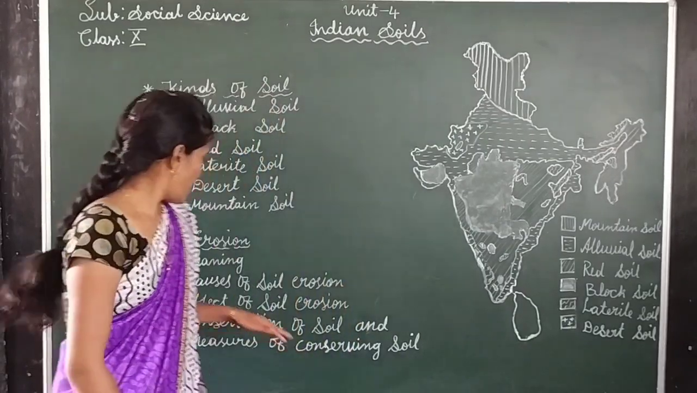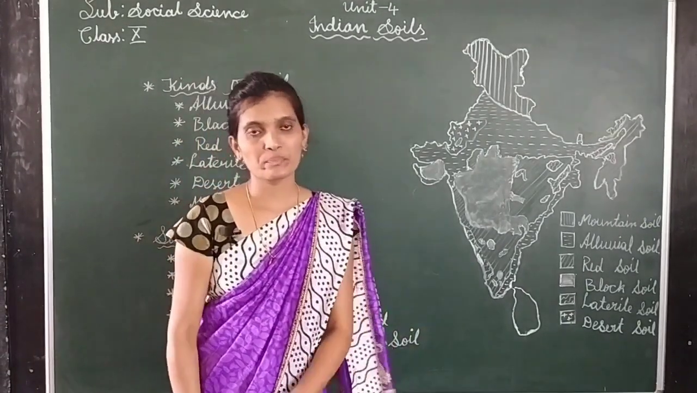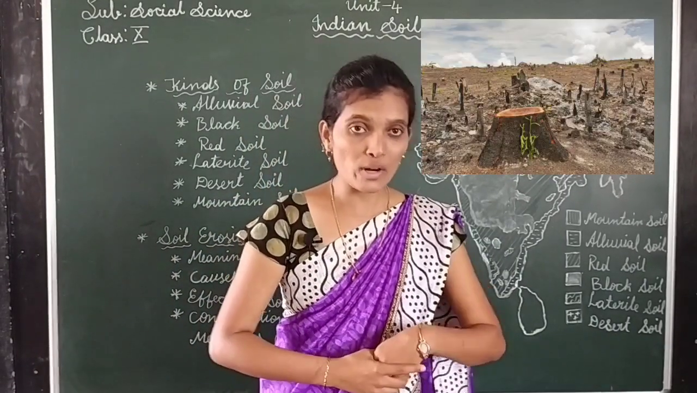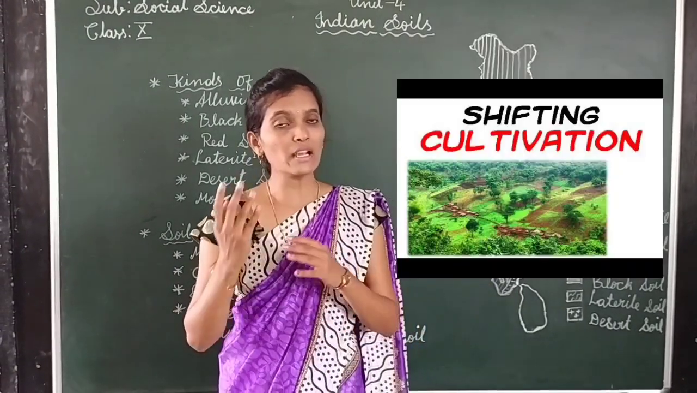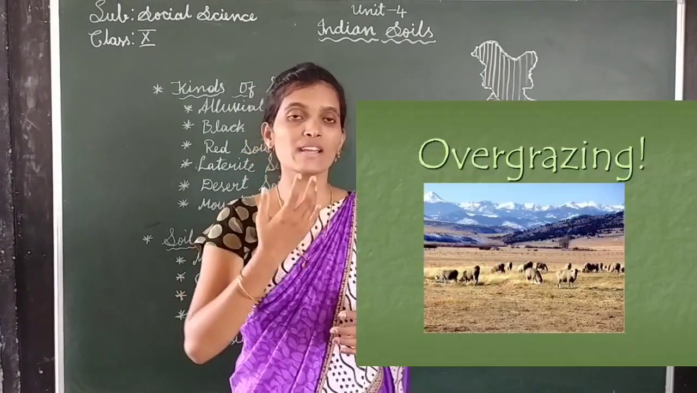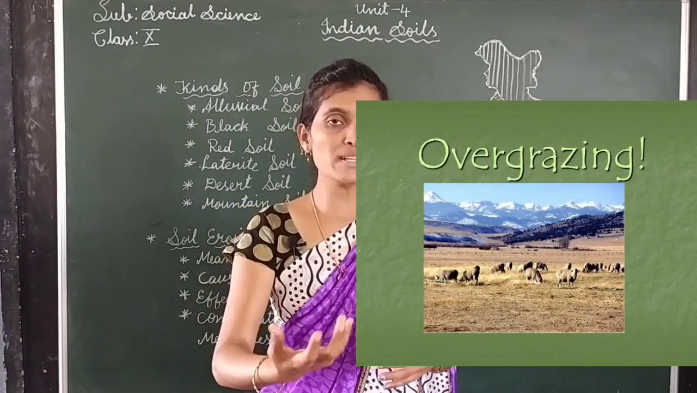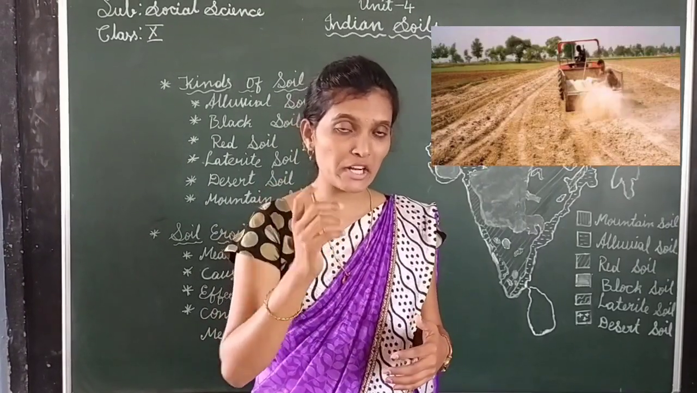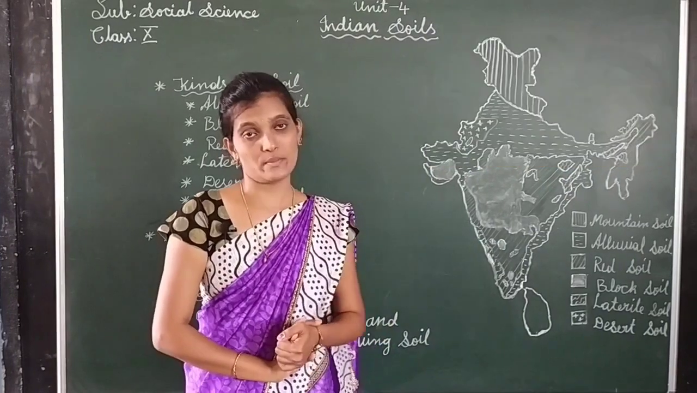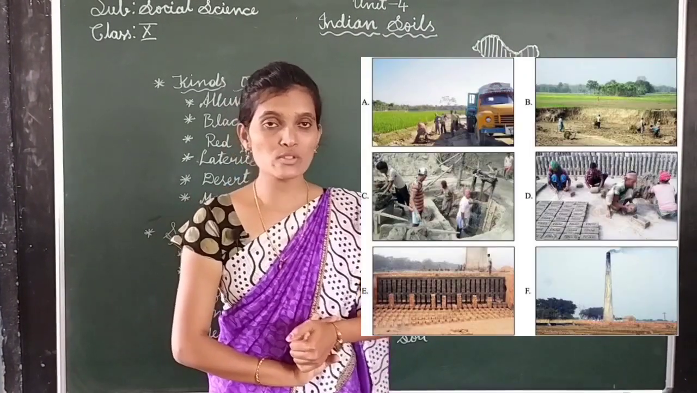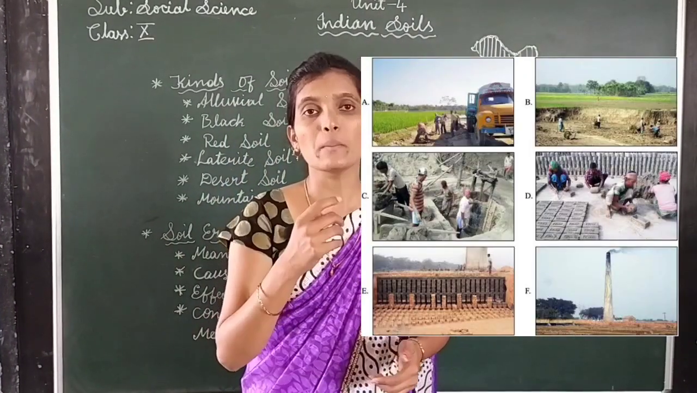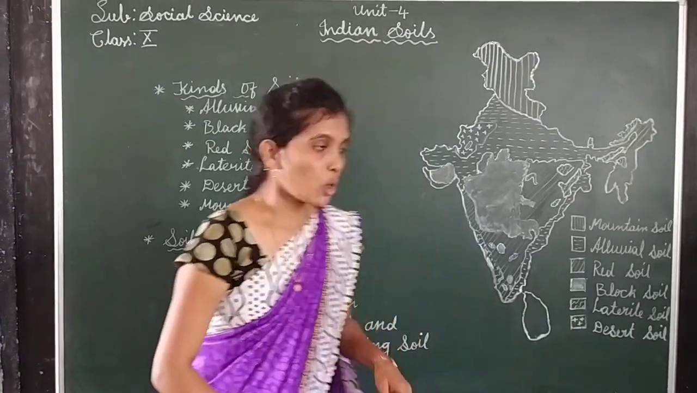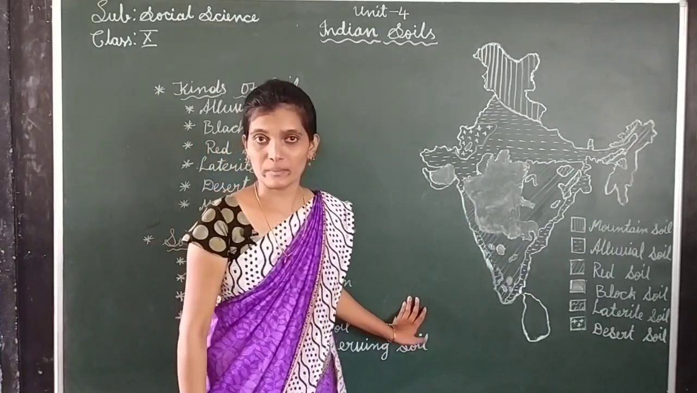Next topic, causes of soil erosion. What are the causes of soil erosion? The causes are deforestation, shifting cultivation, overgrazing. Overgrazing means in Kannada atiyada ಮೇಯಿಸುವಿಕೆ, and unscientific methods of cultivation, and the last cause, that is use of the top soil for making bricks as well as for making tiles. So this is about causes of soil erosion.